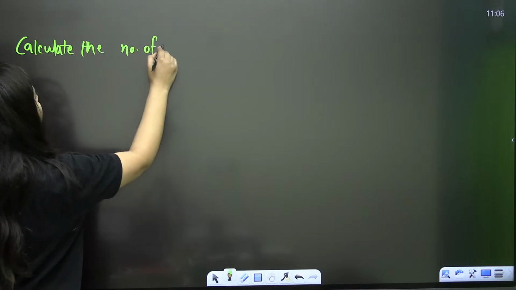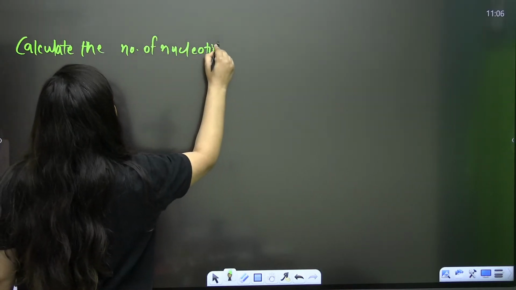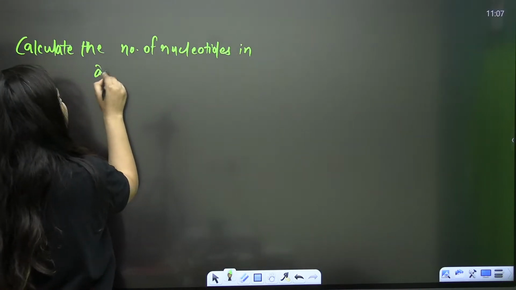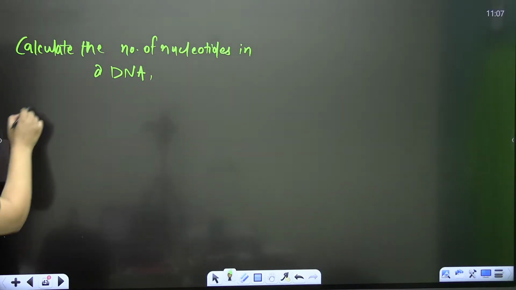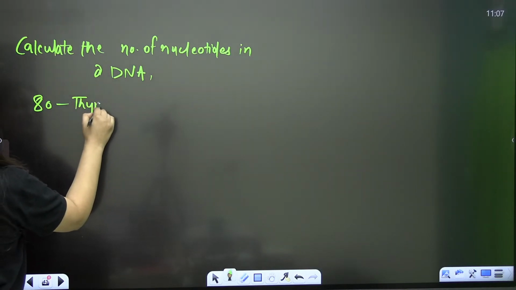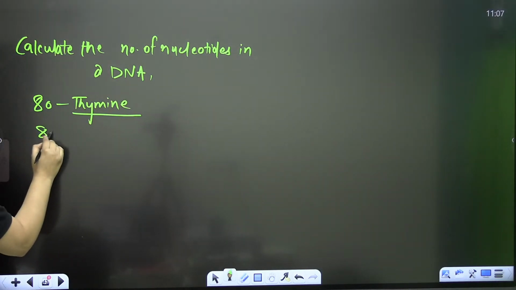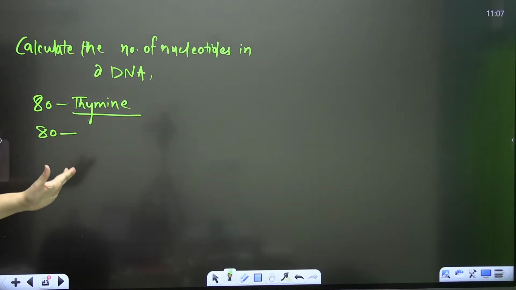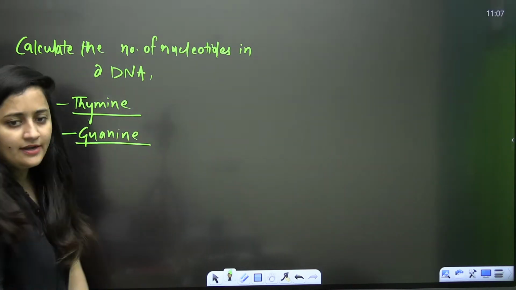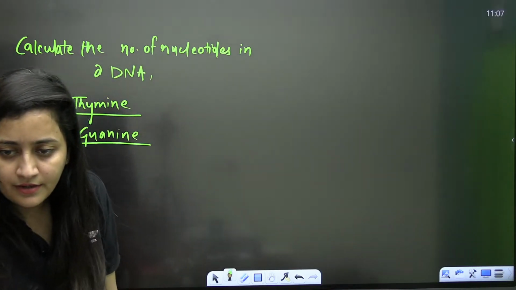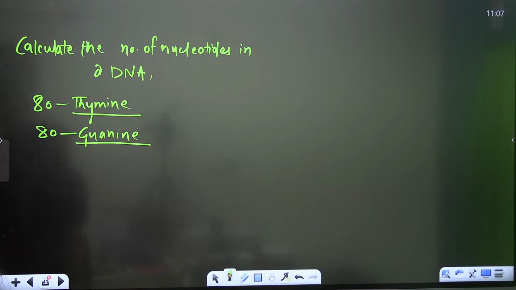You need to calculate the number of nucleotides. Can you do it? Give it a try, quick.